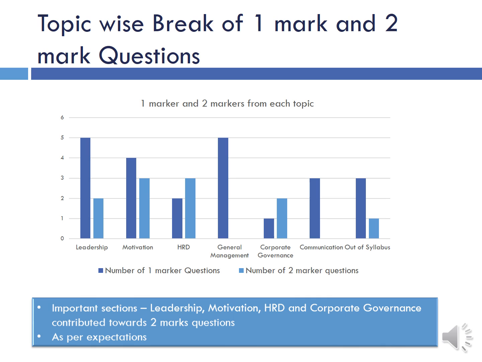Now, what was the topic wise breakup of 1 mark and 2 mark questions? Here is the breakup. The dark blue lines are for 1 marker questions, and the light blue lines are for 2 marker questions. Leadership had 5 1 marker questions and 2 2 marker questions. Motivation has 4 1 marker questions and 3 2 marker questions. HRD has 2 1 marker questions and 3 2 marker questions. General management has all 1 marker questions. Corporate governance has 1 1 marker question and 2 2 marker questions. Communication again had all 1 marker questions, 3 in number.